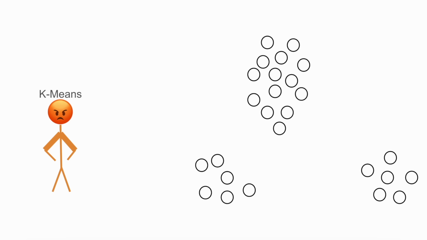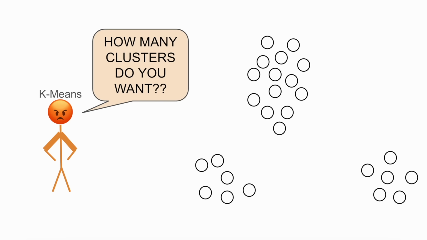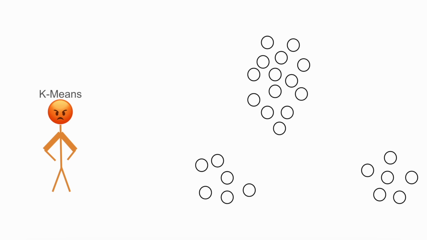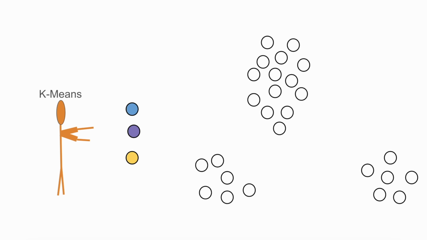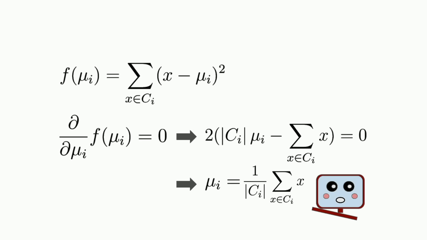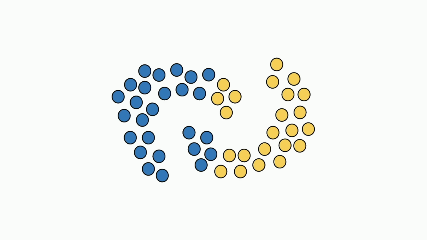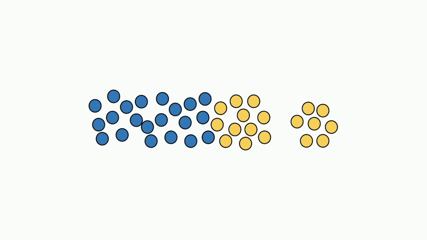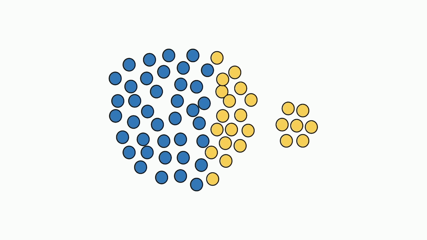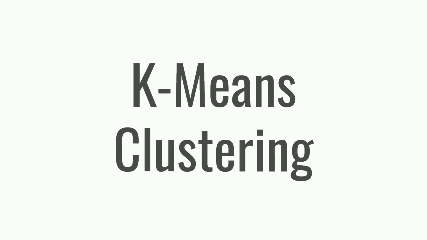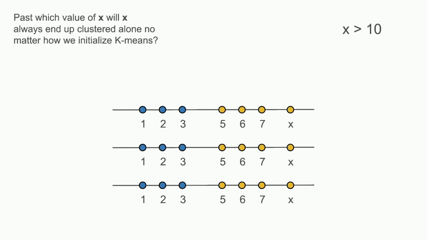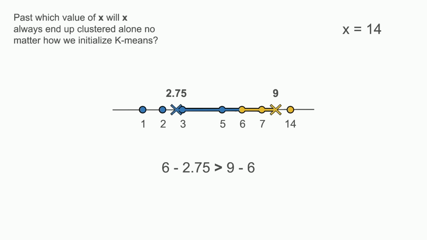KMeans is a simple clustering algorithm that handles ambiguity by requiring upfront the number of desired clusters, then proceeds to do its best to organize the data into that many clusters. But beneath that simplicity lies a subtle mathematical assumption, a strong sensitivity to scale, and the reality that on some datasets, it simply doesn't work. This is how I think about K-means clustering. Stay tuned at the end of the video for the most challenging K-means problem that few are able to solve.